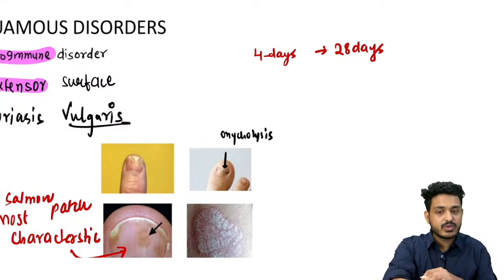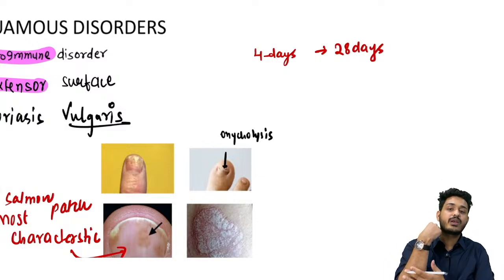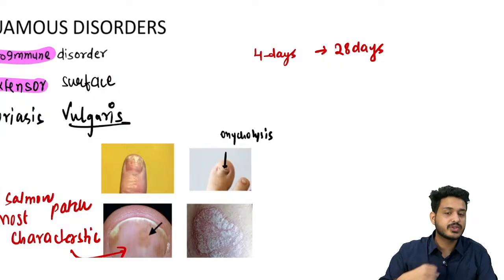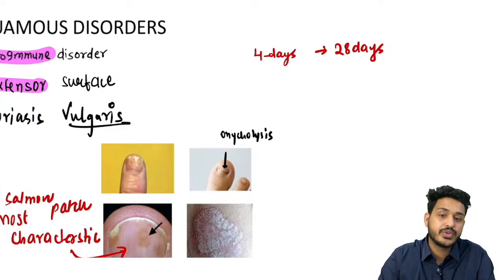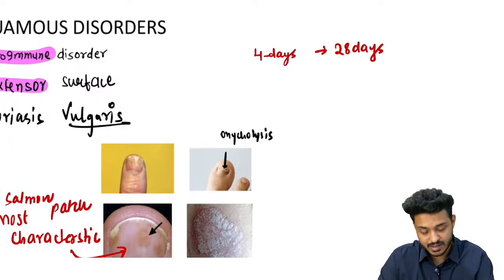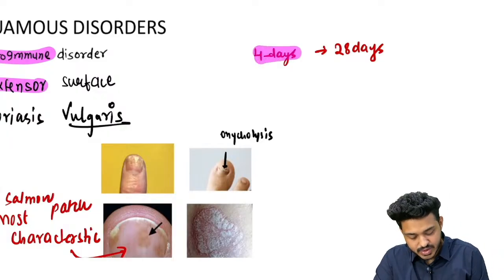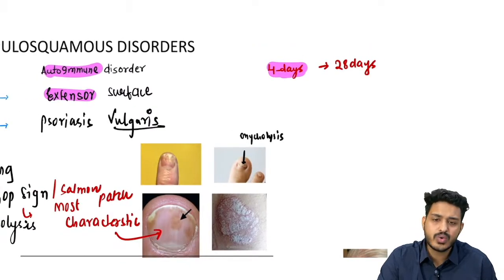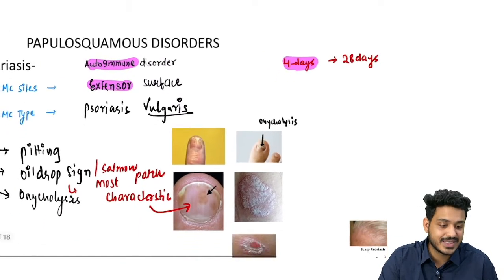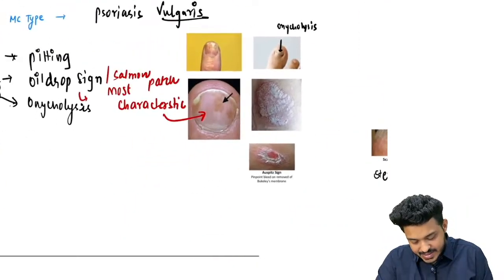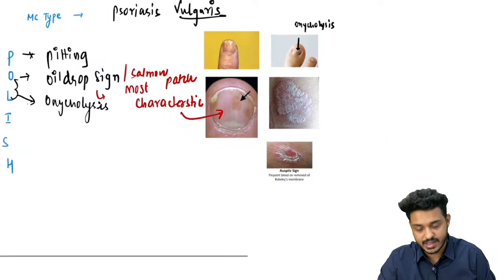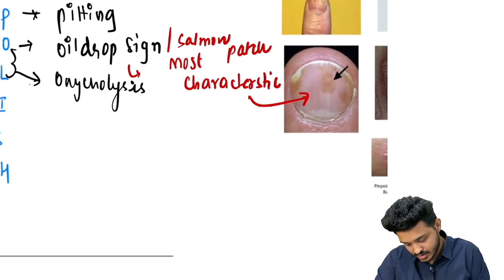The same thing will happen on the skin. Wherever the lesion is, what will happen? This stratum corneum will come and get deposited, and because of that you will get a superficial structure. This is going to be a plaque formation, and that plaque is going to give you the appearance of silver white color, right? So this is the basic pathogenesis problem that is going to happen. Epidermal transit time will get reduced to 4 to 8 days. In some books it is written 4 to 6 days, right? So basically this skin comes and collects, and because of that the nail goes upward or it breaks, right?